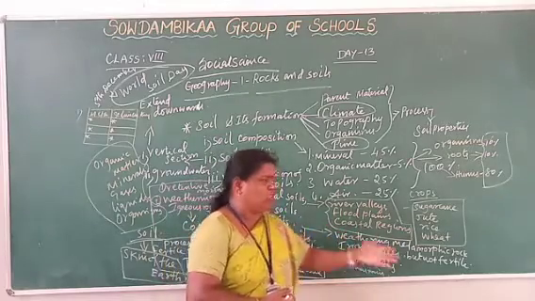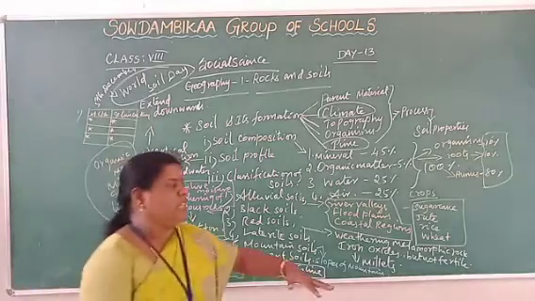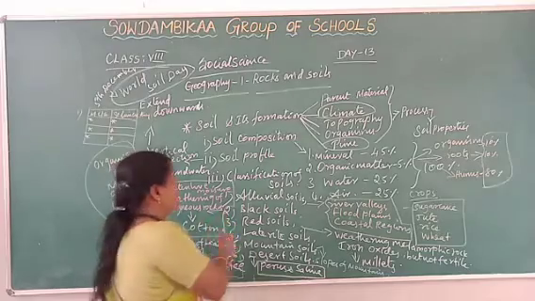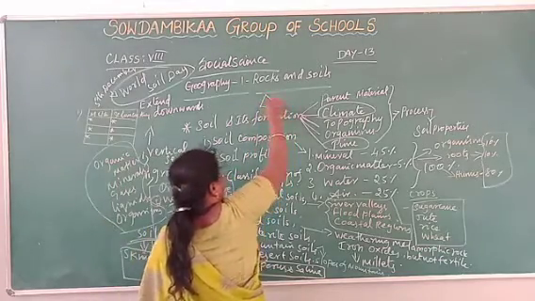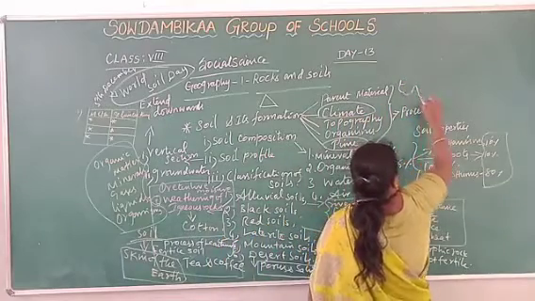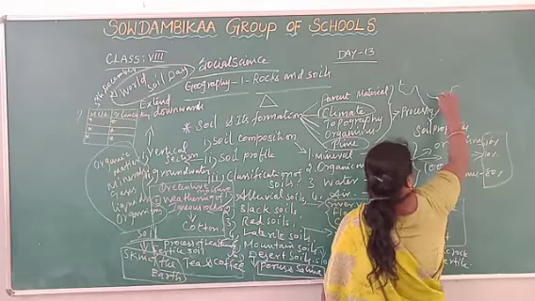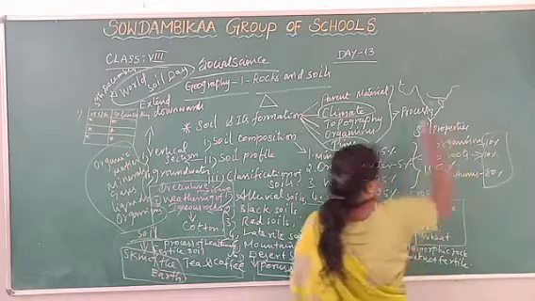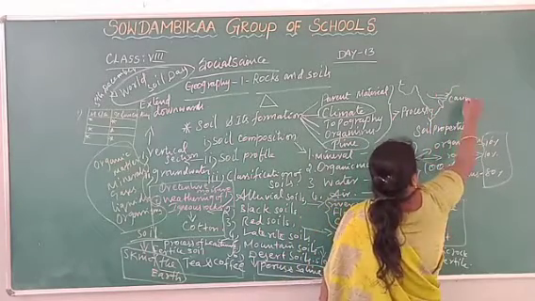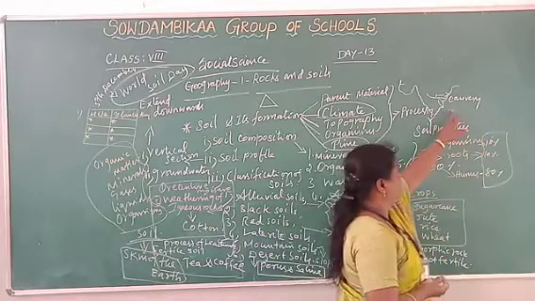Then coastal regions. The river originates from the mountain, deposits silt on the way to the coast, and finally deposits it in a triangular shape of delta. For example, the Kaveri river. The Kaveri river originates from the Kudagu hills in Karnataka state, and on the way it deposits silt. Which river? Kaveri. The Kaveri river falls into the Bay of Bengal.